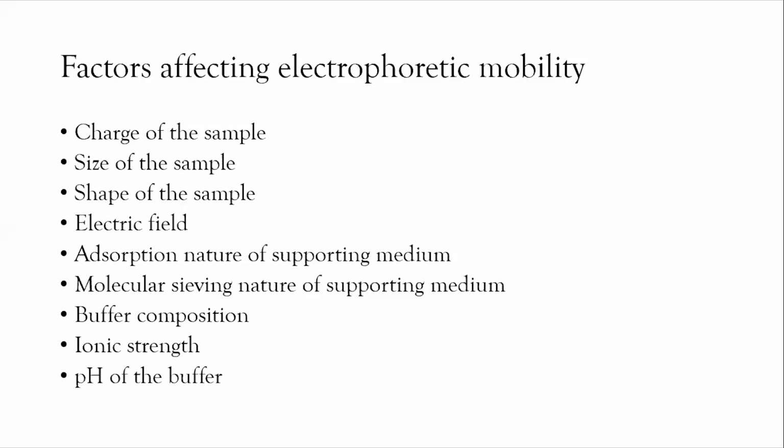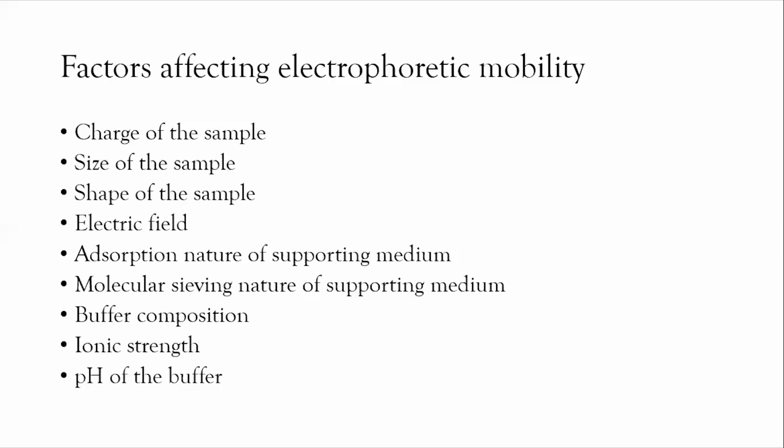Next one is applied electric field. It is one of the important factors affecting electrophoretic mobility. In electrophoresis, the current is caused mainly by the buffer ions. While we are running the electrophoretic run, some power dissipates with constant generation of heat.